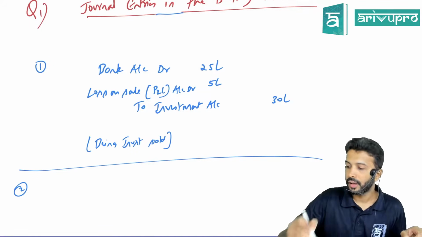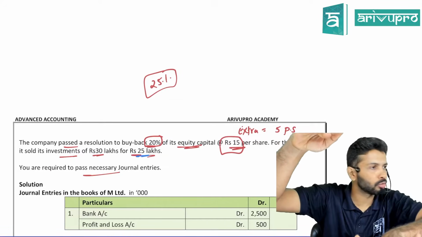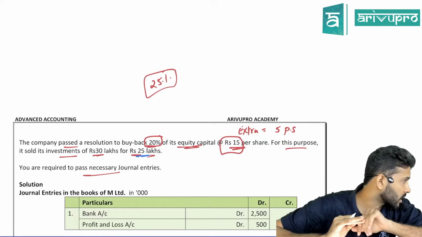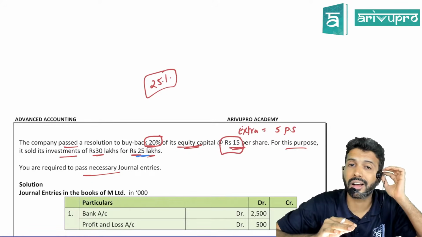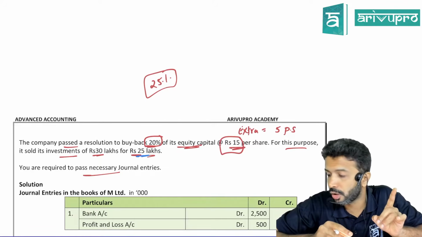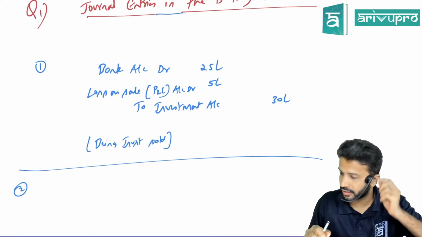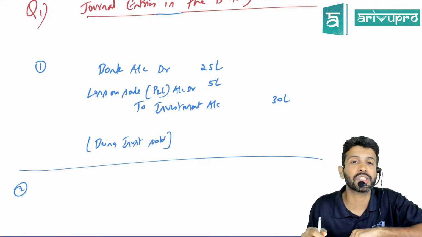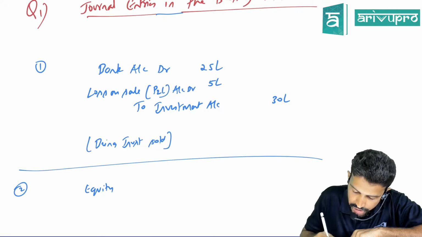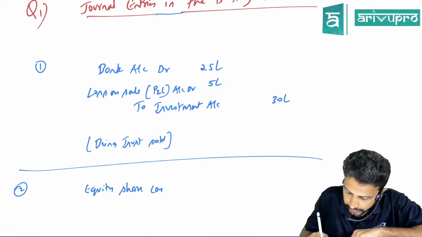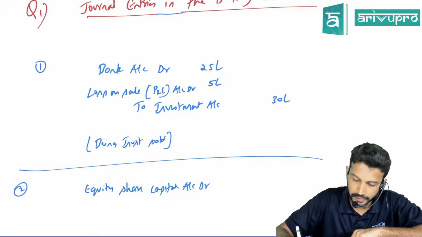So the first thing: you are doing a buyback, so will equity share capital be the same or will it reduce? You're cancelling equity shares, but the company is not showing it as equity shares, they are showing it as equity share capital. So when you do a buyback, equity share capital will reduce. How do you record equity share capital reduction? We'll write equity share capital account debit.